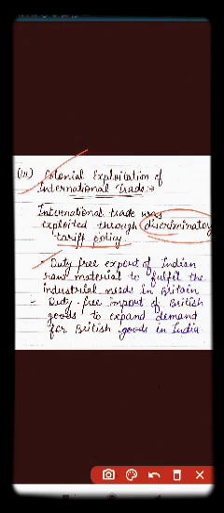In this policy, there was duty-free export of Indian raw material to fulfill the industrial needs of Britain, meaning raw material was sent from India to Britain duty-free, with no high cost involved. And there was duty-free import of British goods to expand the demand for British goods in India. Duty-free import means less cost of British products.